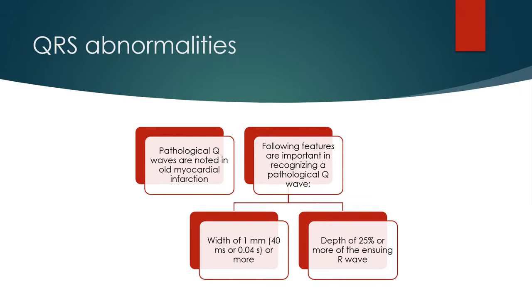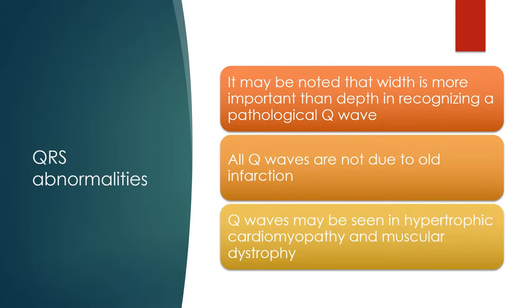Pathological Q-waves are noted in old myocardial infarction. Following features are important in recognizing a pathological Q-wave. 1. Width of 1 mm or more. 2. Depth of 25% or more of the ensuing R wave. It may be noted that width is more important than depth in recognizing a pathological Q wave.